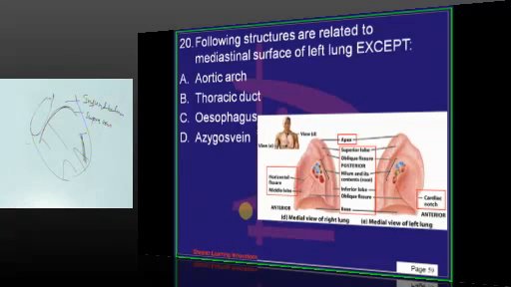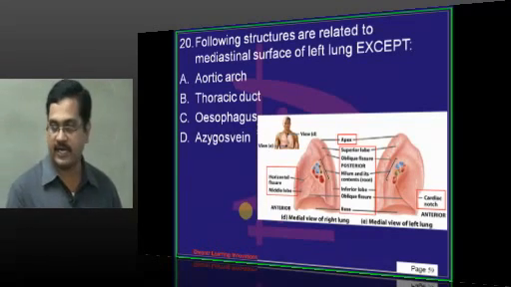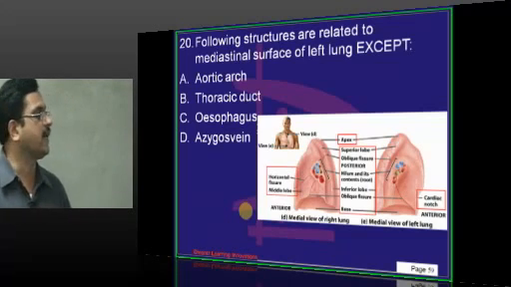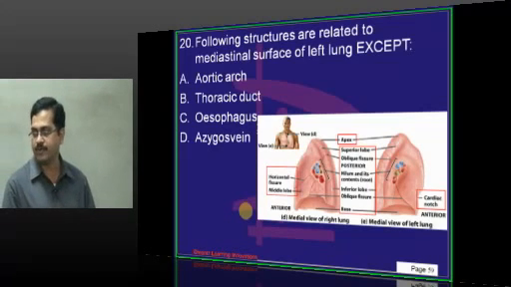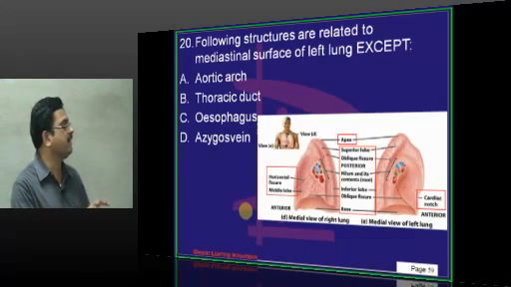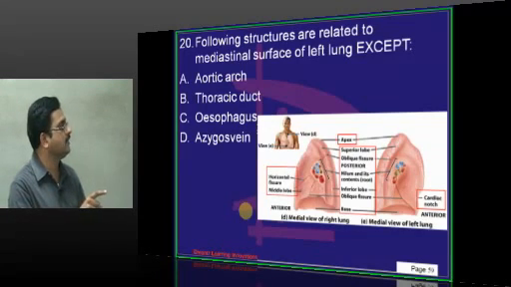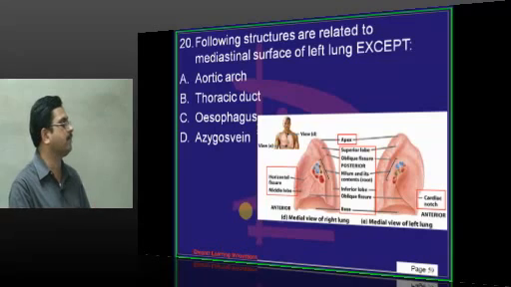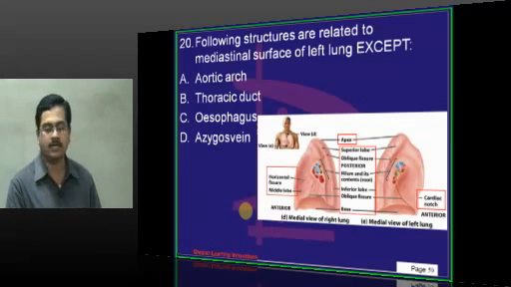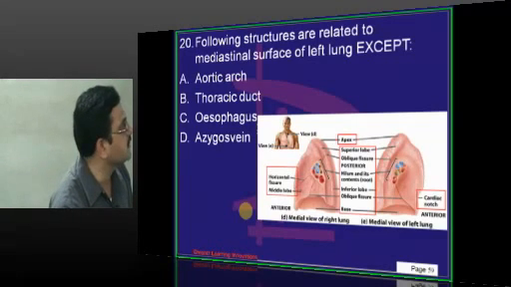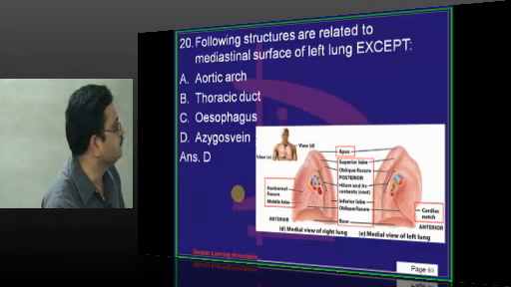Then esophagus. Esophagus makes an impression on both right lung and left lung. Azygos vein is present on the right side. It arches over the root of the right lung and then terminates into superior vena cava. So, azygos vein makes an impression on the right lung, whereas arch of aorta, thoracic duct, and esophagus, of course, esophagus makes an impression on both right lung and left lung. Azygos vein makes an impression on the right lung. So wrong answer is D.